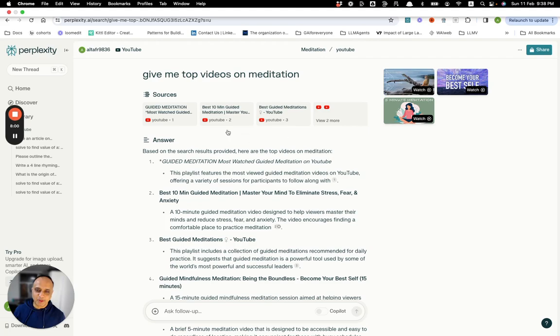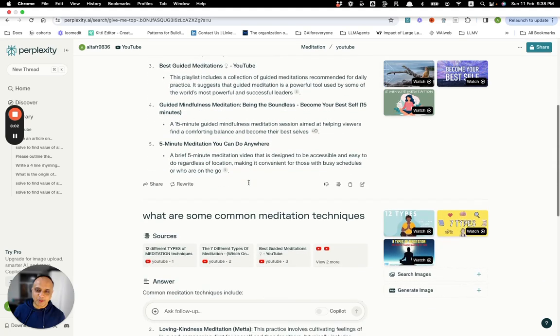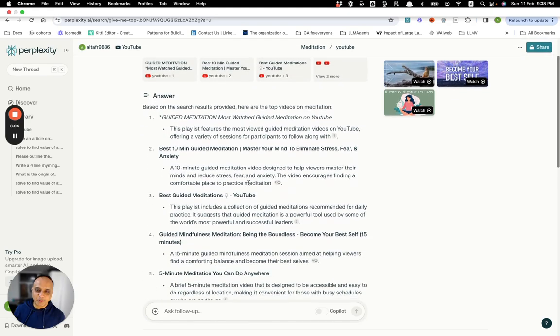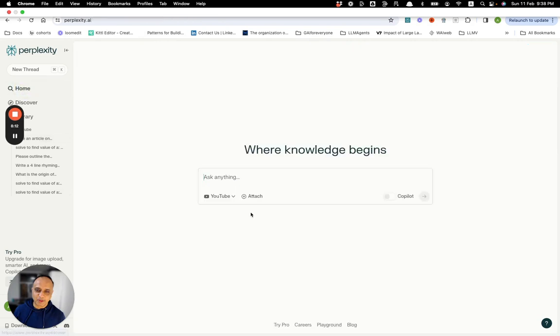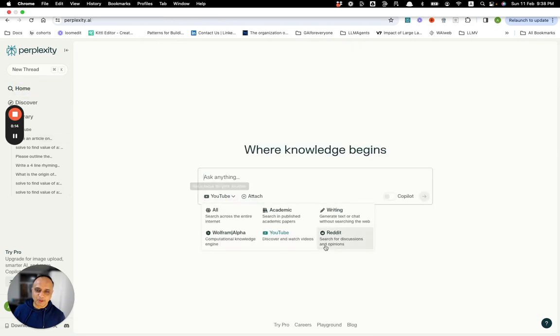You can just create a collection of all the meditation related questions and queries. So really powerful when it comes to learning, etc. Okay, last but not the least, you can also focus on areas like Reddit, writing, academic, all. Copilot will prompt you with questions when things are not clear so that you get specific answers.